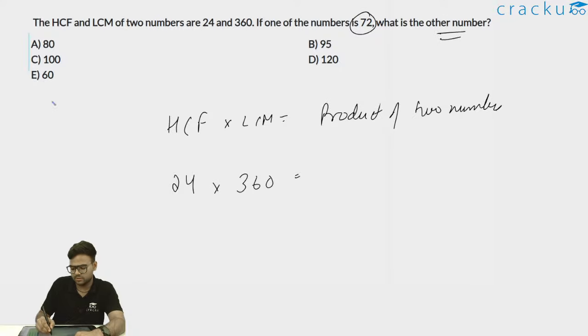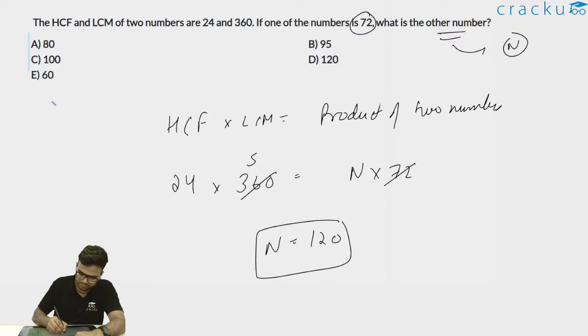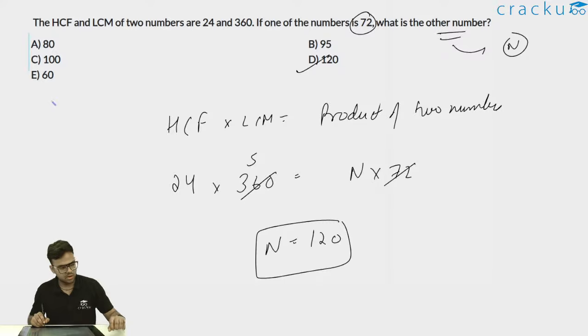We have to find out the other number. Let it be n, so n into 72. Now 360 divided by 72 is 5. Thus I can write n is equal to 24 multiplied by 5, or n is equal to 120. Thus option D, 120, is the correct answer. So I hope this is clear. Let me move to the next question now.